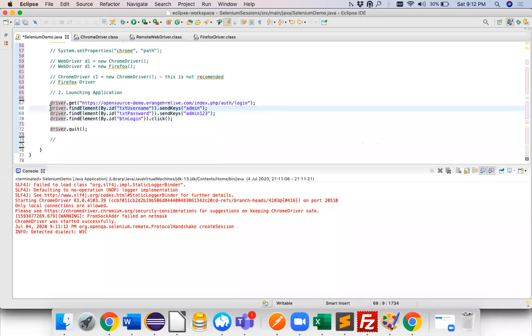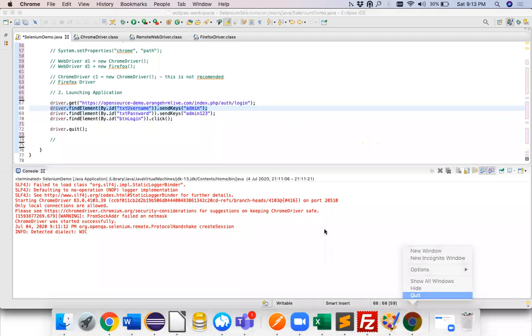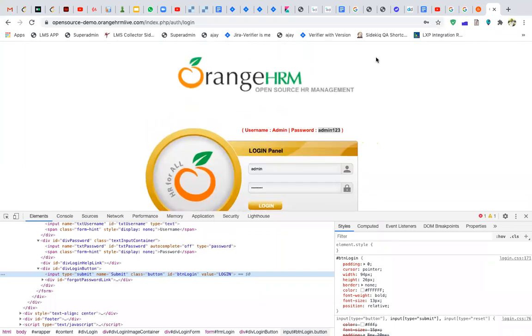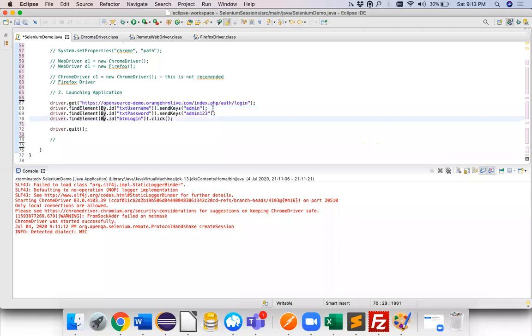If you know how to send keys for one of the elements, and on this particular browser, let's say there are 100 fields, and I have taught you only this line, can you write the code for 100 locators, 100 elements on the browser? I think yes, right? It's quite simple.